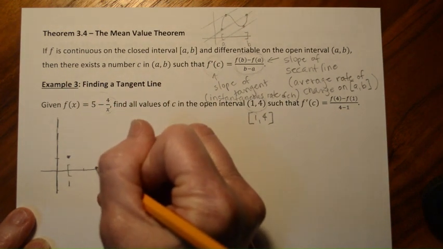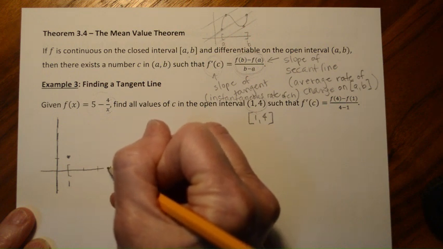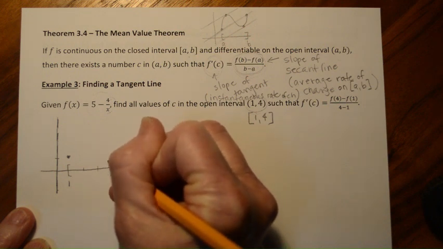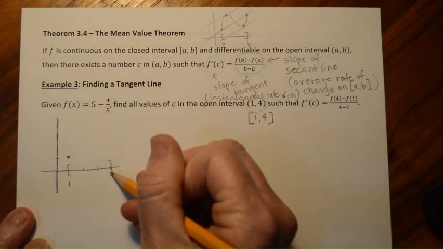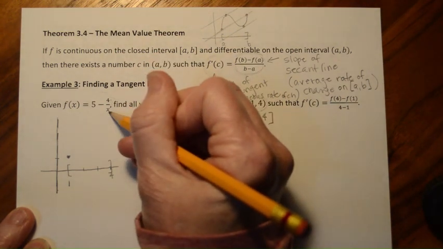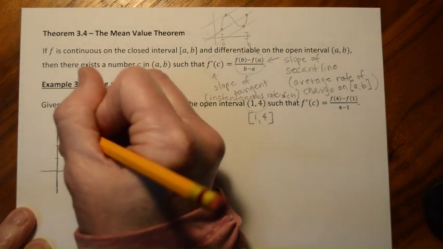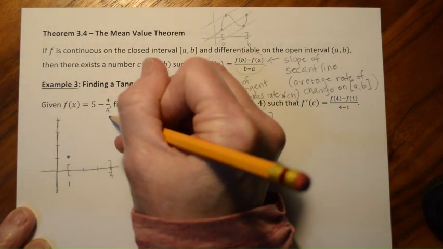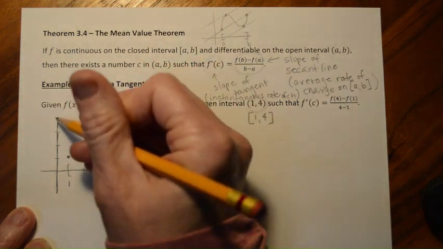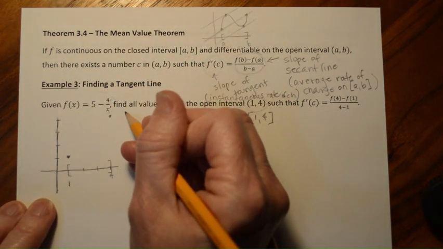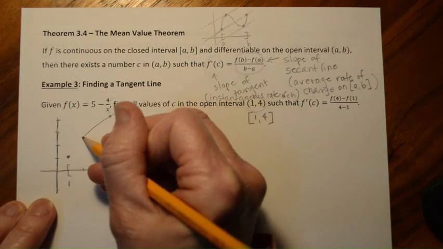And then 2, 3, 4, right here is our other endpoint. And if I put 4 in here, 4 over 4 is 1, and 5 minus 1 is 4. So 2, 3, 4, so we're somewhere up about here. And we also know that this is an asymptote right here, so it's got to look something like this.